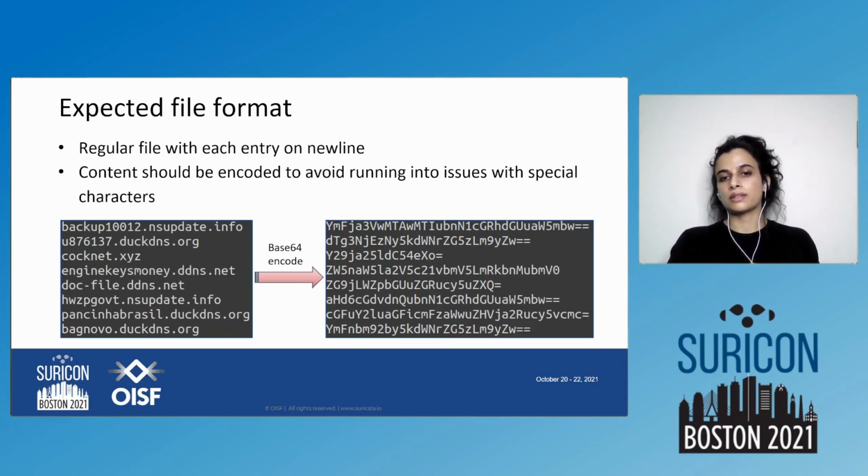Base64 is not necessary, but this is one of the encodings that is commonly used. We encode them to base64, and then finally the product on the right that we see is what is fed to Suricata when Suricata tries to load the dataset. And each individual URL here that you see on the left is individually base64 encoded here on the right. So this is what the file format is supposed to be.